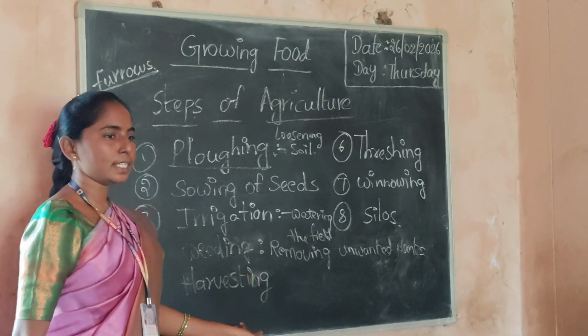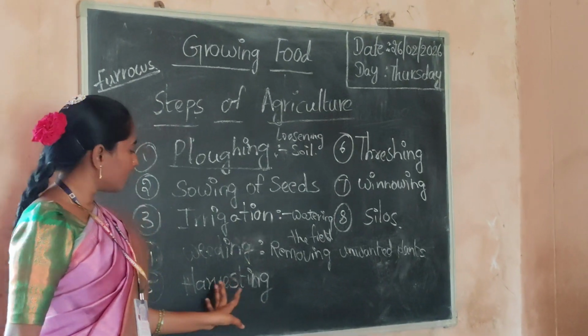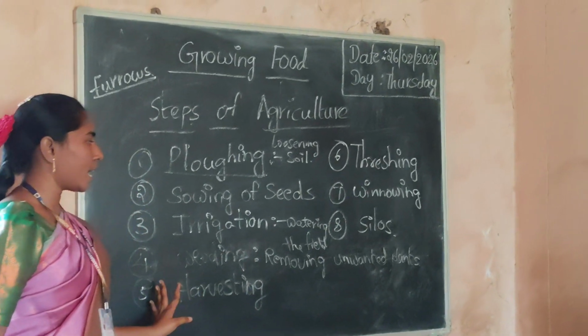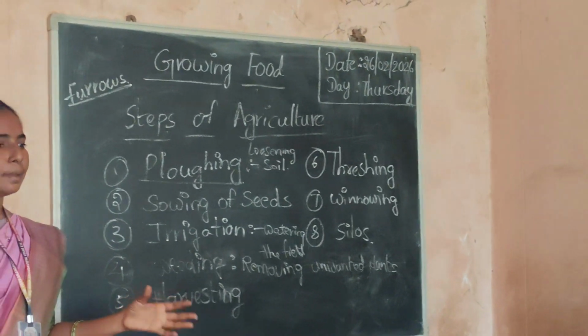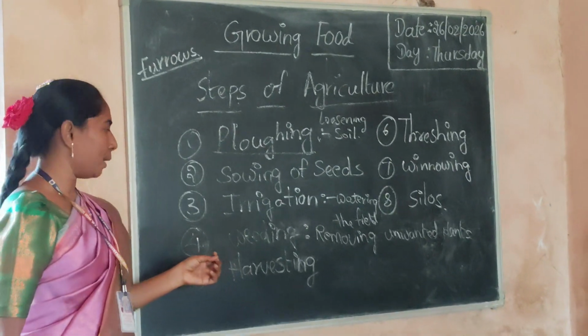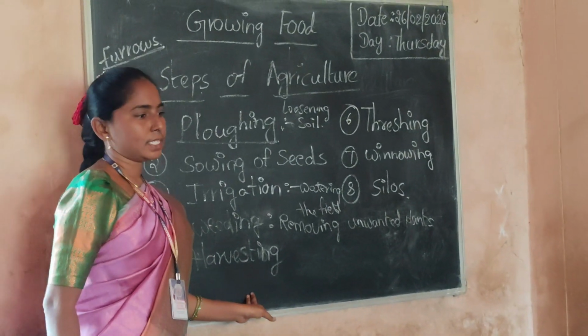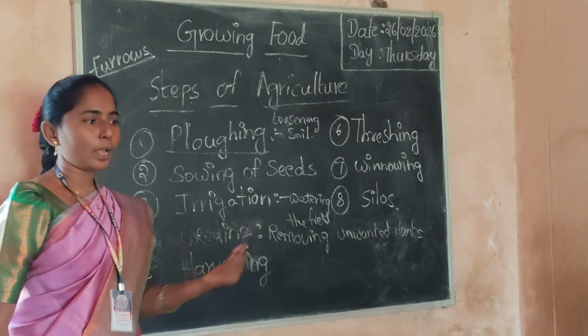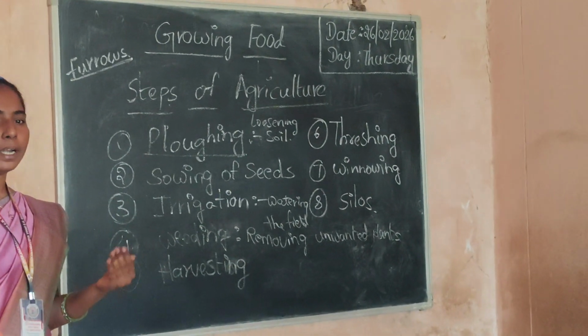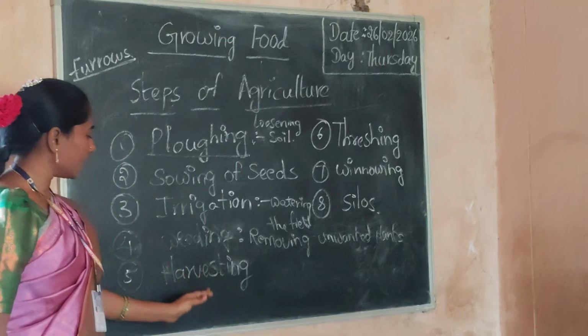Next one is harvesting. After removing the unwanted plants, the crop is ripe. After the crop is ripe, we can do the harvesting. Harvesting అంటే కోయడం. Plants ని కోయడం అంటే పంట కోయడం. So harvesting means పంట కోయడం అన్నమాట.